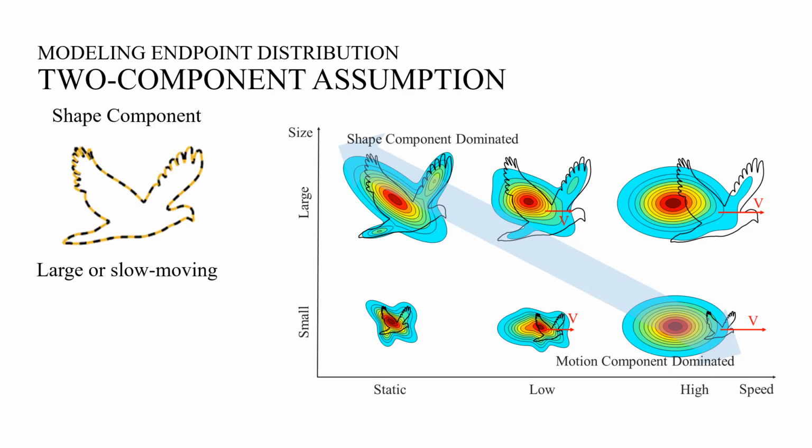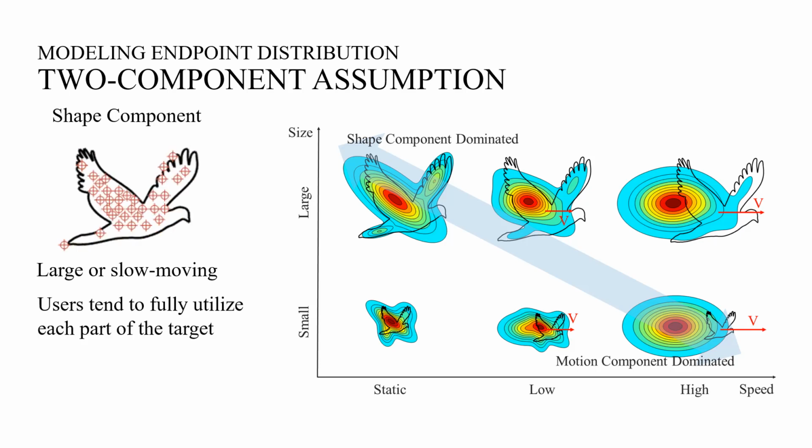When a target is large, stationary, or moving at lower speeds, users tend to optimize their pointing strategy by aiming at different parts of the target to increase their chances of hitting it. This results in endpoint variations that correspond to specific parts of the target shape. As shown in the top left of the figure, these endpoints are scattered in each part of the shape with specific semantics, resulting in a multimodal distribution.